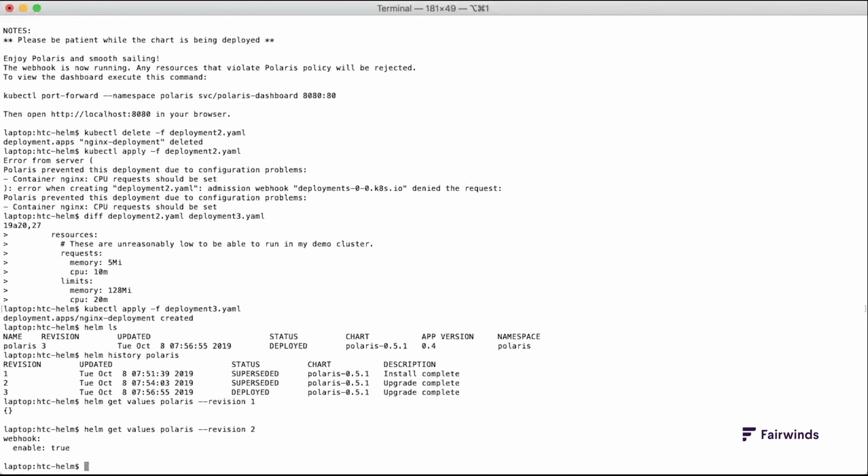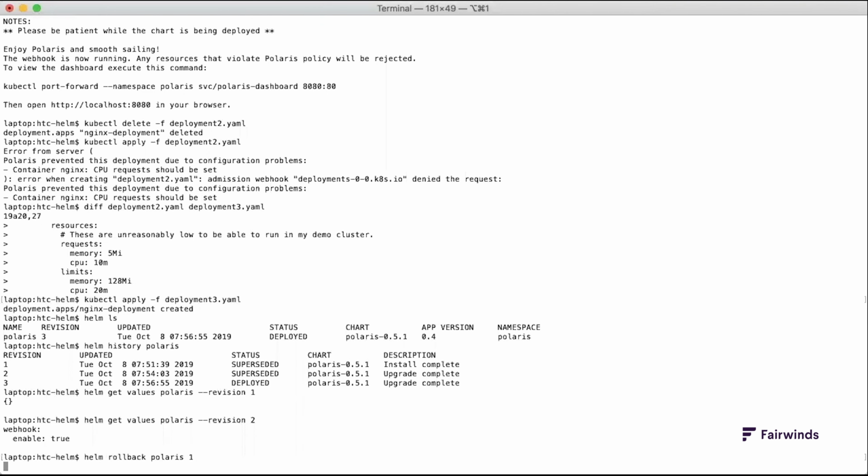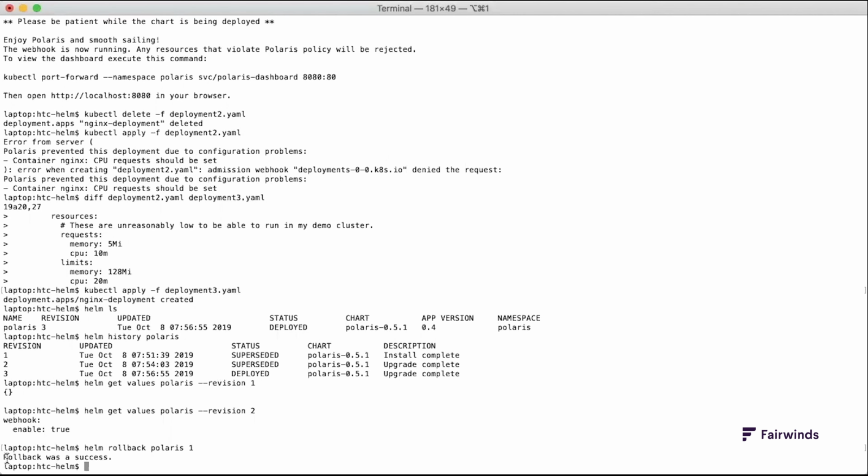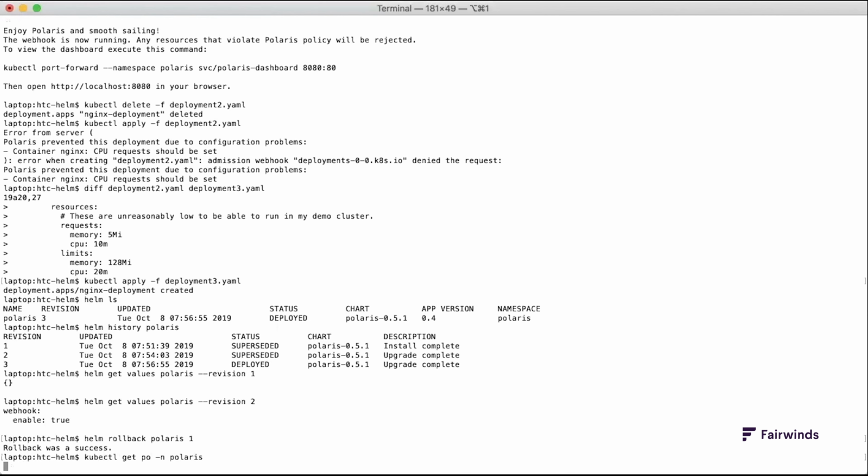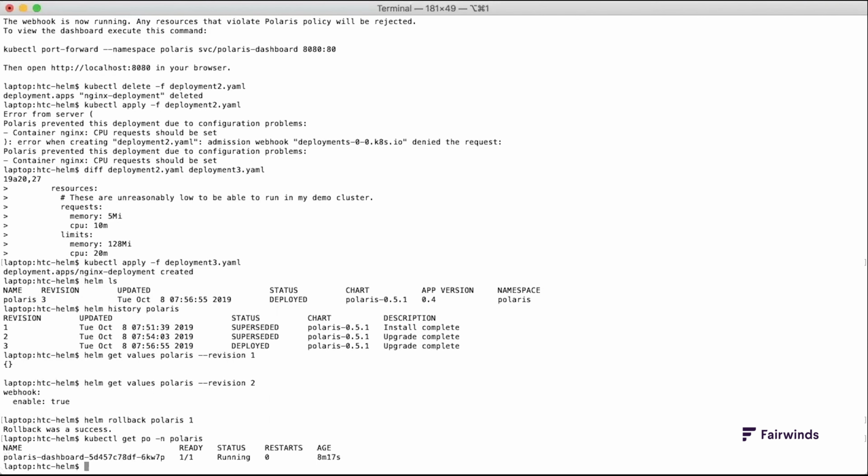Running helm rollback polaris 1 rolls the installation back to revision 1 of the Polaris chart. This means that the webhook will no longer be installed. Running kubectl get pod -n polaris shows that only the dashboard pod is running.